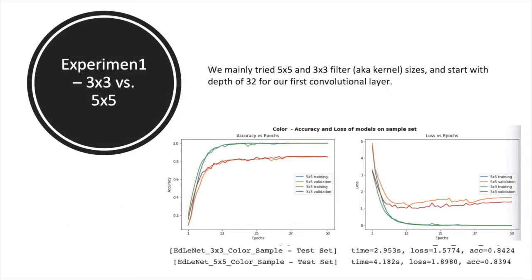We mainly tried 3x3 and 5x5 filter sizes to train our model, and start with a depth of 32 in our first convolutional layer. For evaluation, we decided to use accuracy and the loss score to compare. However, this picture shows that there's no obvious difference between the two sides.